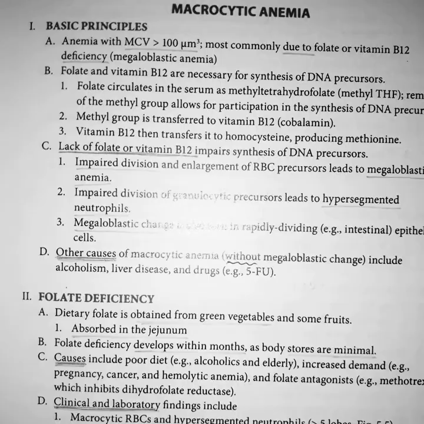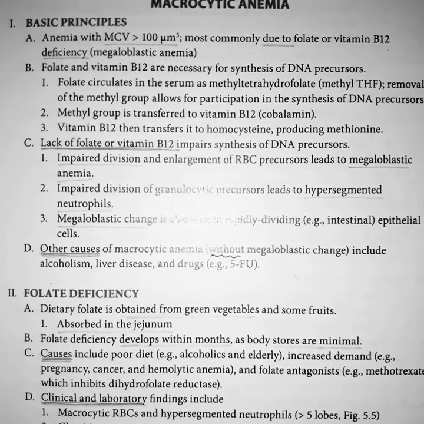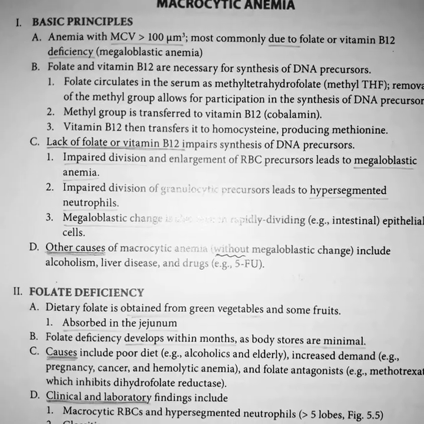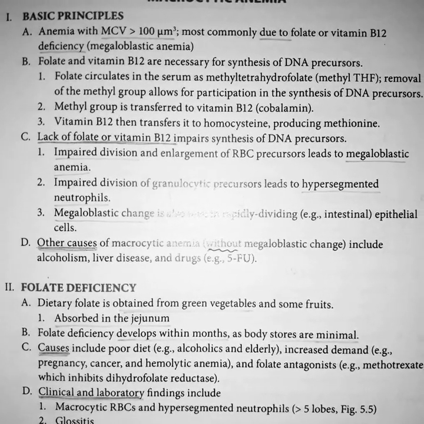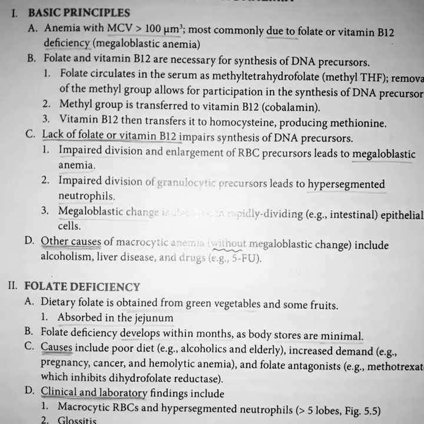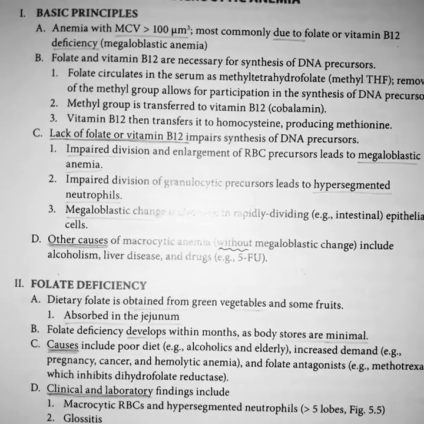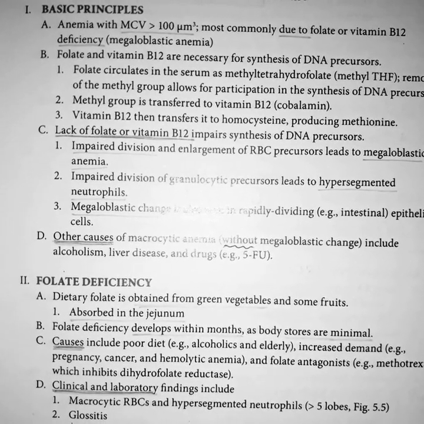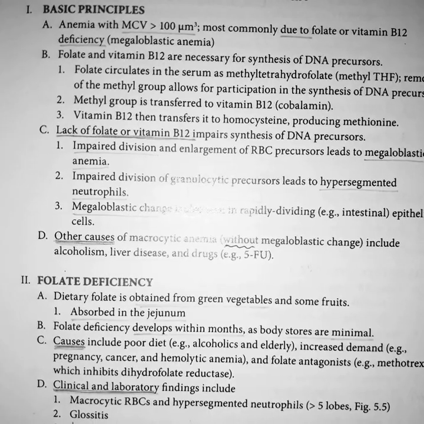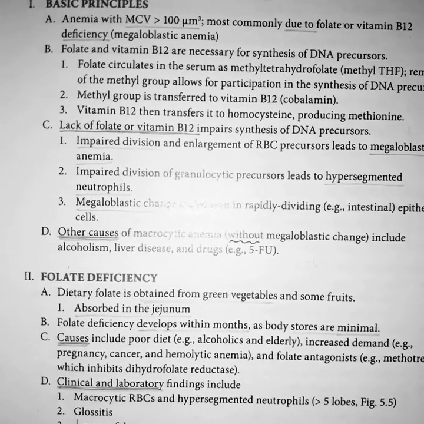Folate circulates in the serum as methyl tetrahydrofolate. Removal of the methyl group allows for participation in the synthesis of DNA precursors. The methyl group is transferred to vitamin B12 cobalamin. Vitamin B12 then transfers it to homocysteine, and homocysteine is converted to methionine.